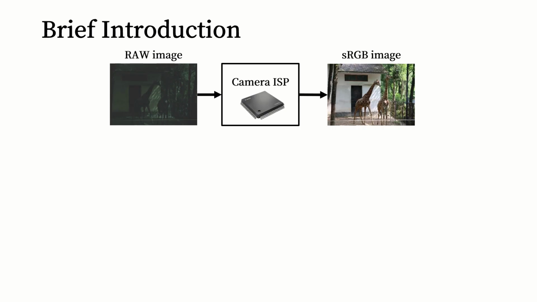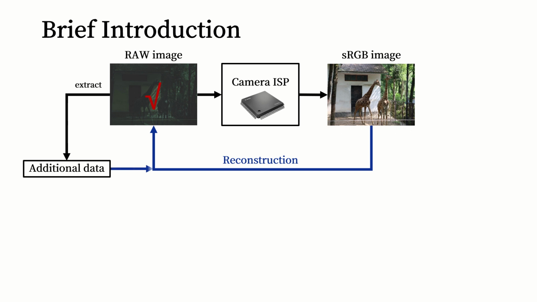Raw images are converted to sRGB images through camera ISPs, the memory cost of which is much smaller. However, for many low-level computer vision tasks, it is desirable to directly use raw images as input. Hence, many previous works focus on reconstructing the raw image from the sRGB counterparts. Meanwhile, to improve the reconstruction accuracy, a series of works propose to extract additional metadata to help the reconstruction step.